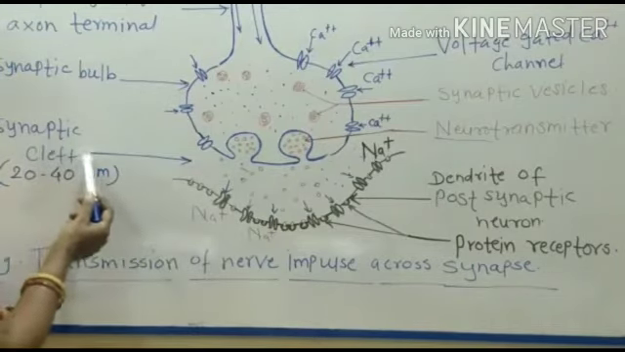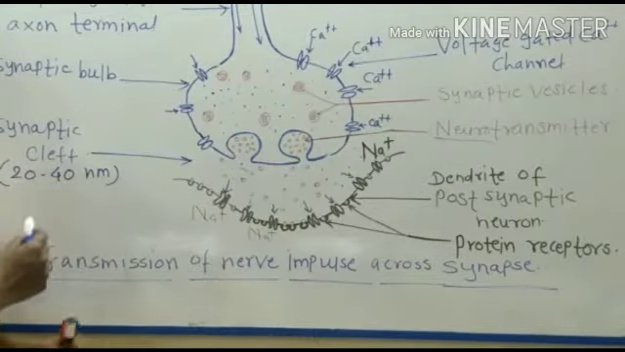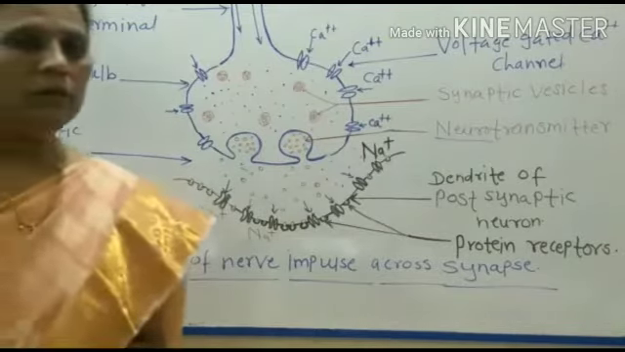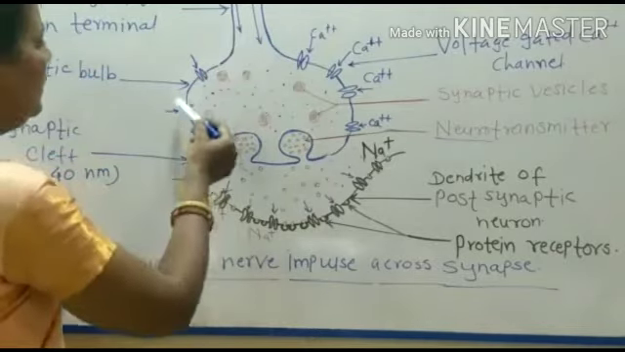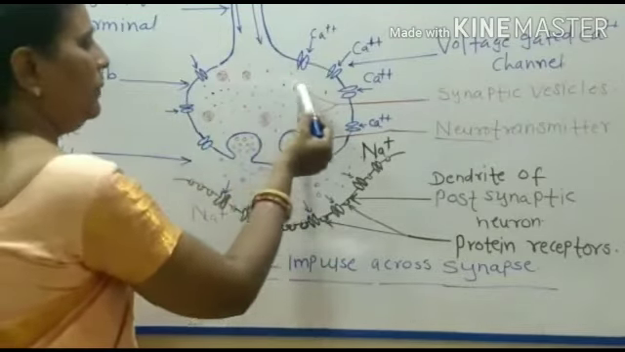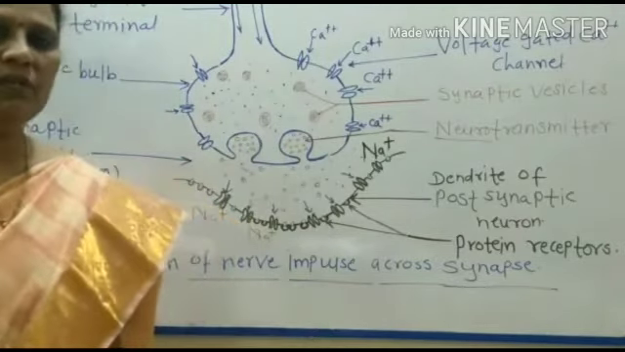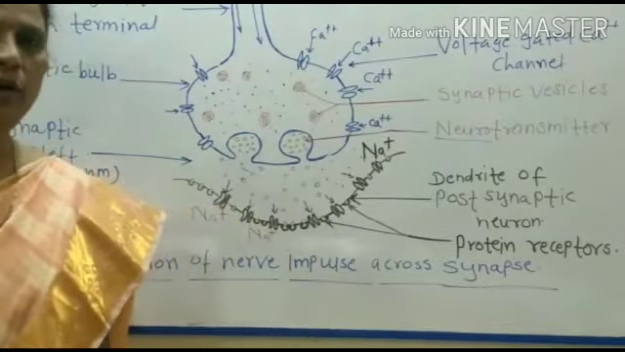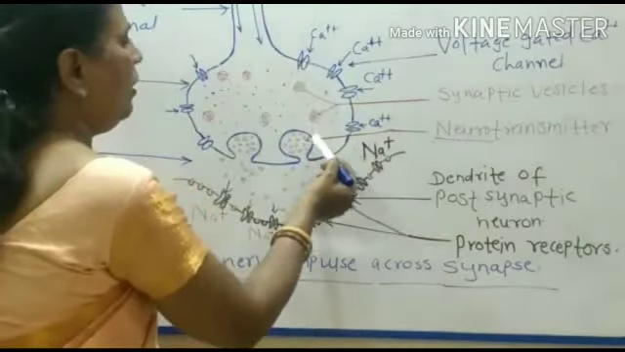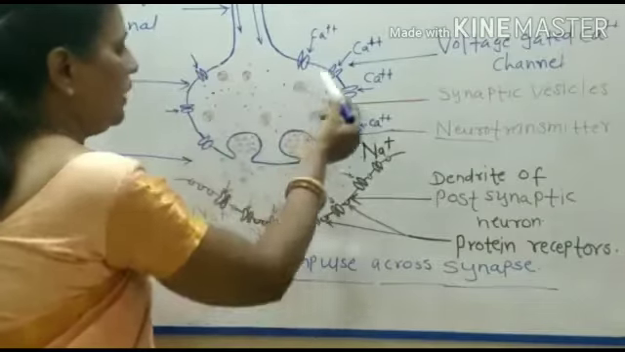There is a gap junction that is called the synaptic cleft, which is 20 to 40 nanometers. Now this is the presynaptic axon terminal which shows the synaptic bulb. In this synaptic bulb there are spherical, small synaptic vesicles which consist of the neurotransmitters. Another important structure is the voltage gated calcium channels present on the synaptic bulbs.